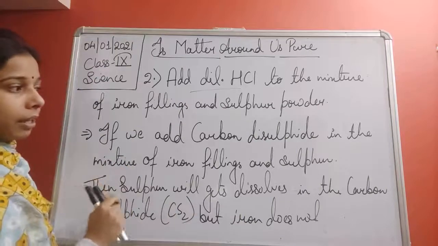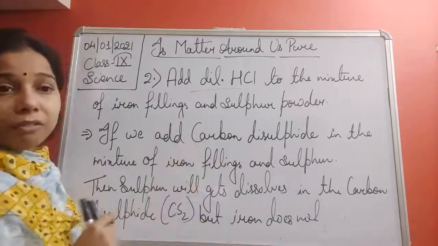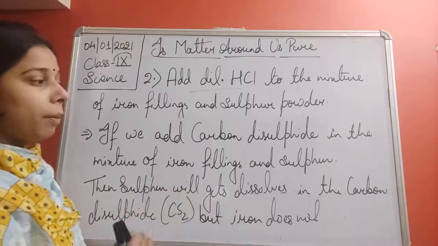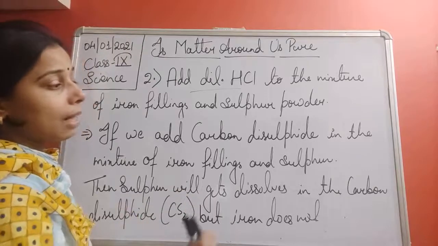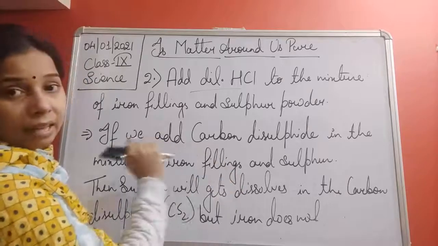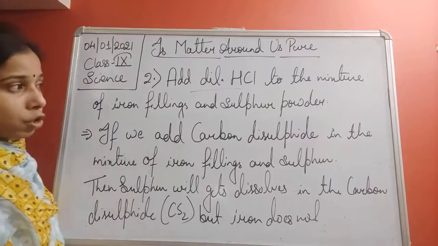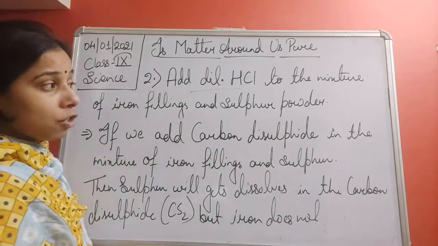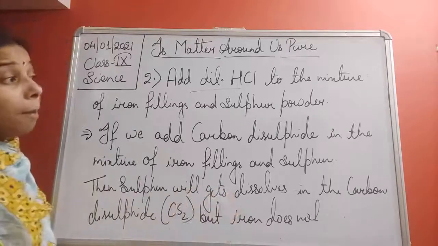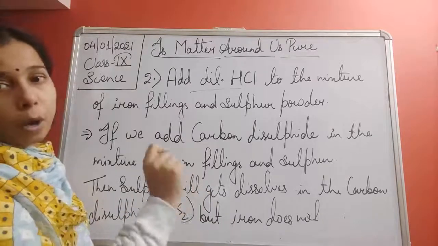The same thing happens here: when you take carbon disulfide and add it to sulfur powder, you will find that the sulfur powder gets dissolved. The same property is still shown by the sulfur when it was part of the mixture with iron filling. So we can say that in a mixture, the constituents are combined together to form the mixture, but these constituents show their individual properties.